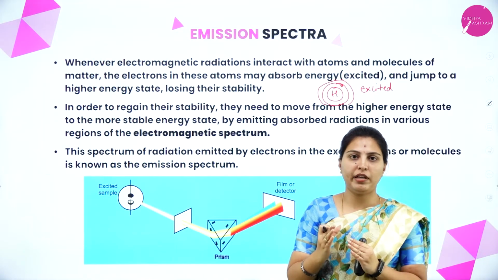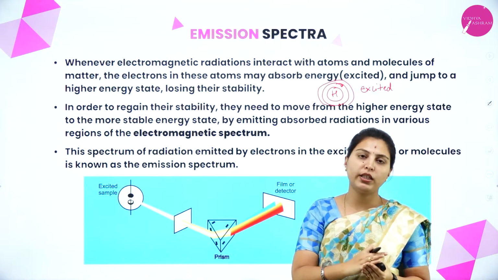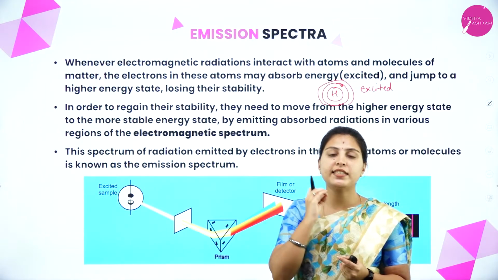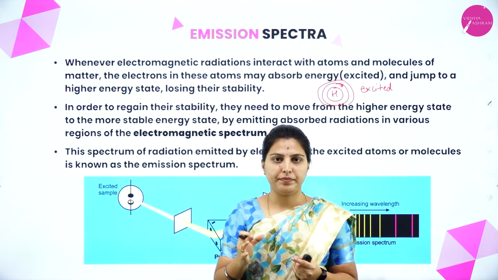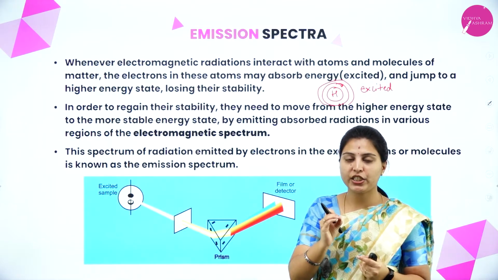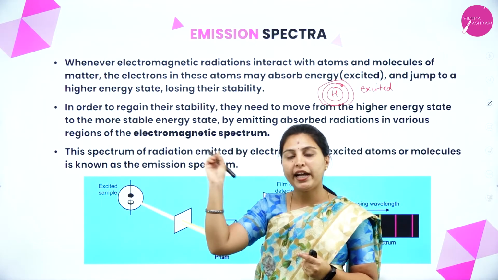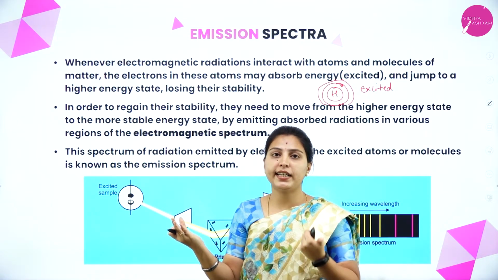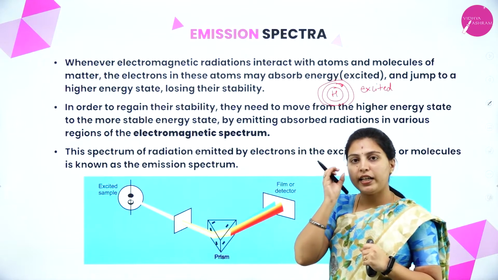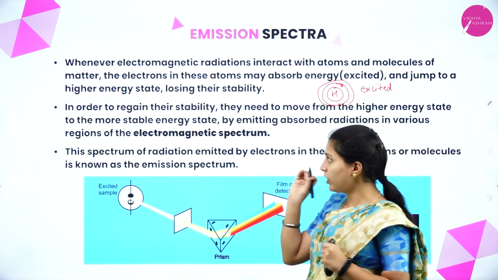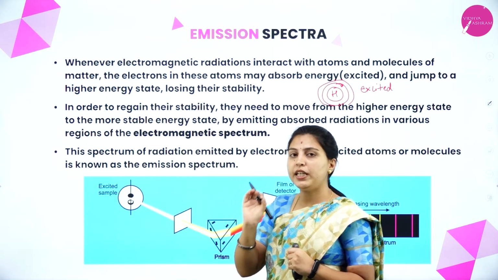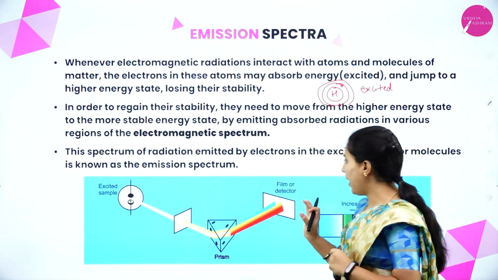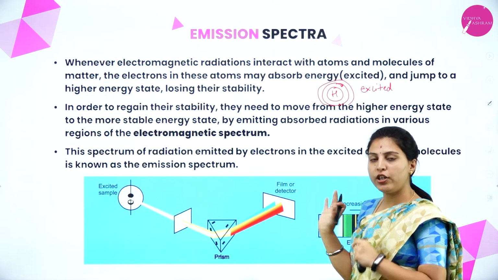See, once the atom or electron has reached to higher energy level, it will not stay in the same level. It will come back to the original state. Whenever it comes back to the original state, it will emit some energy or radiations. It will emit some radiations whenever the electron comes back to the original state from higher energy level, that is from excited energy level. That emitted energy or that emitted radiation will be seen in the spectra. Okay, it will pass through the prism and we will check the overall spectrum.